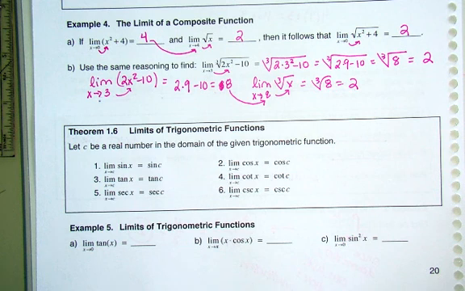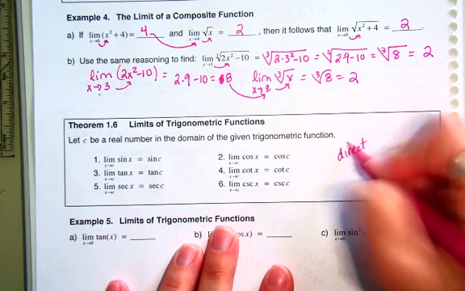What about tangent? You can't do it anywhere. The only place you can do tangent is when it's in the domain, okay? So that's the key part. It has to be in the domain there. So you have to see that part where it is a real number in the domain. So what numbers are not in your domain of tangent? Where are your asymptotes for the tangent graph? Pi over 2s, 3 pi over 2s, 5 pi over 2s. So none of those values would work. But as long as you're finding a C here and you're plugging it in where it does exist, then you just do direct substitution for all your trig functions. Okay? So again, these are going to be examples where we can just do direct substitution.